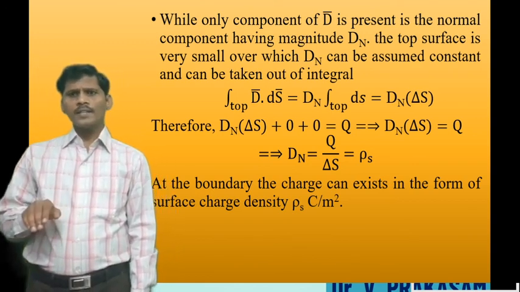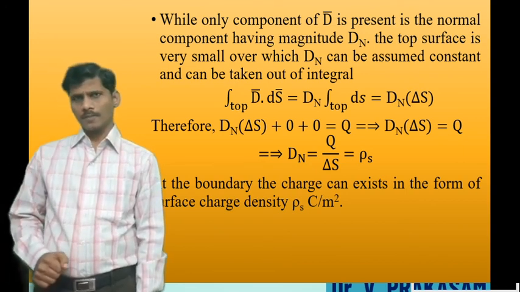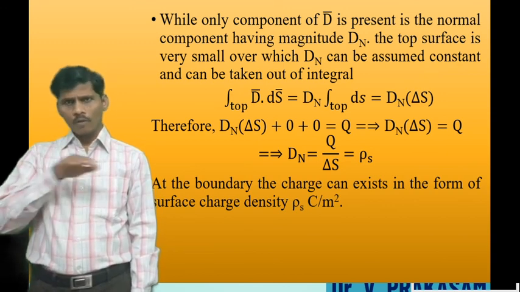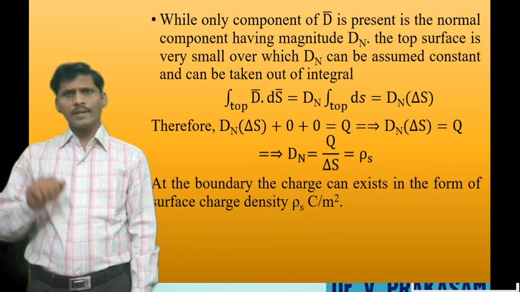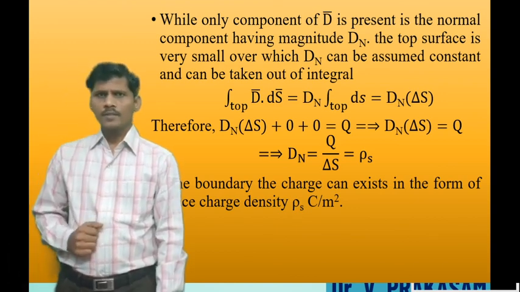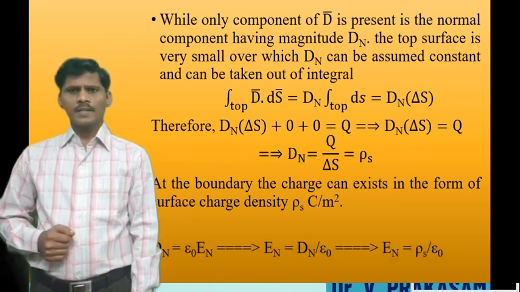At the boundary between conductor and space, at the surface of the conductor, the charge can exist only in the form of surface charge density, that is rho s coulombs per meter square.